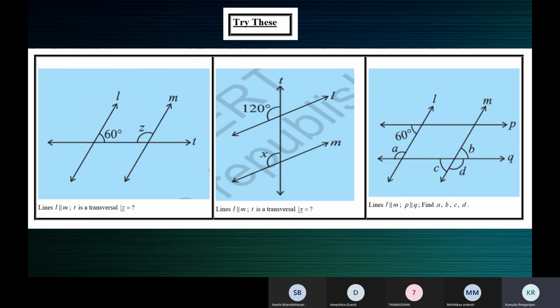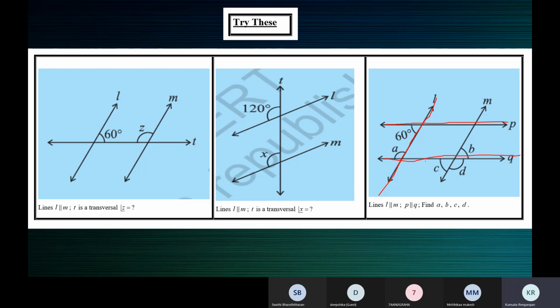Supposing you're looking at the parallel lines P and Q, and L is a transversal, then ignore M. Don't look at M. You should look at only the 2 lines. If they are parallel, fine. Not parallel, also fine. Look at the 2 lines and the transversal.